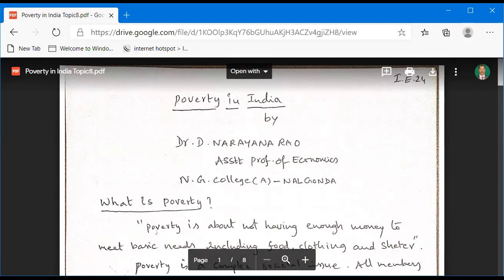So poverty, unemployment and inequalities are interlinked concepts. Especially poverty and unemployment are twins. And next we are going to topic 9. We are going to discuss unemployment in India. So I conclude the topic of poverty now.